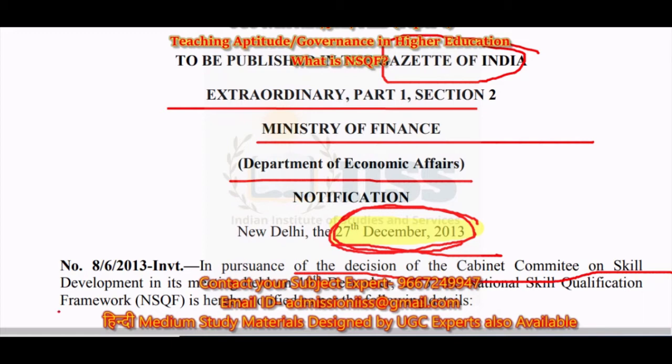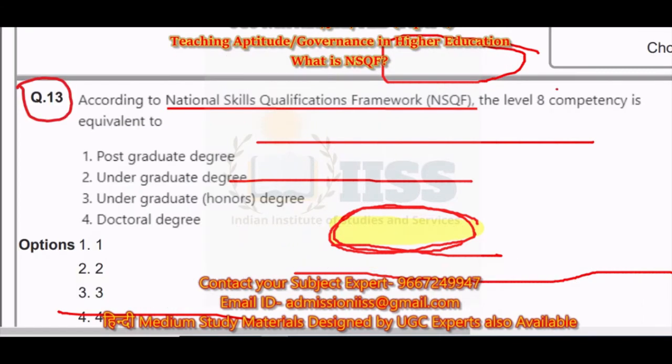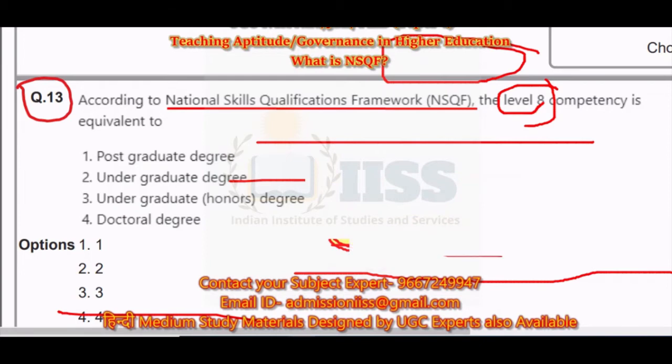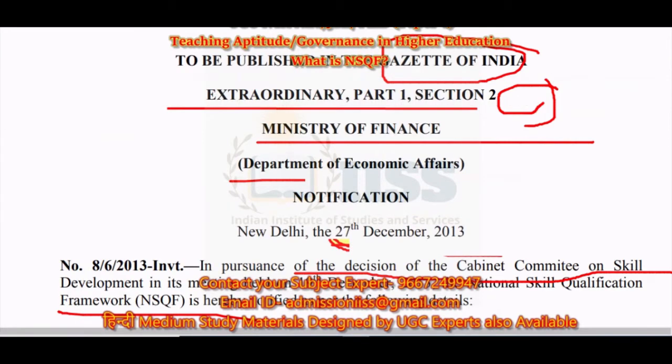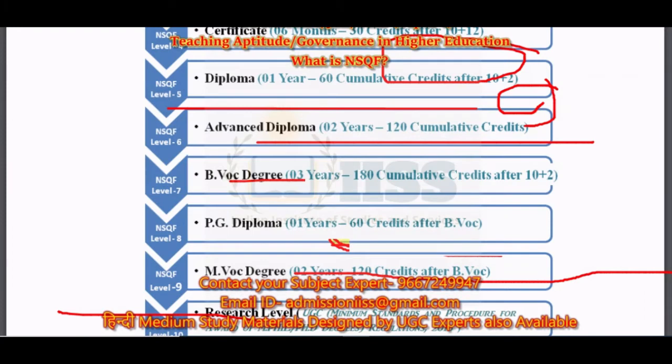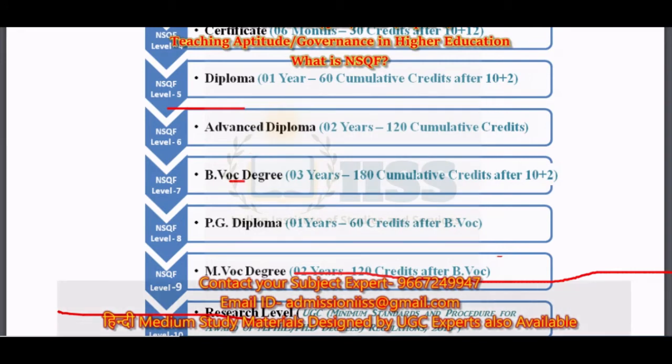Now let us see what particularly is NSQF 8, as this question talks about NSQF level 8. So let us see what is basically NSQF level 8. When we talk about NSQF level 8, I have this table drawn for you, in which you can see the different NSQF levels on your left hand side.